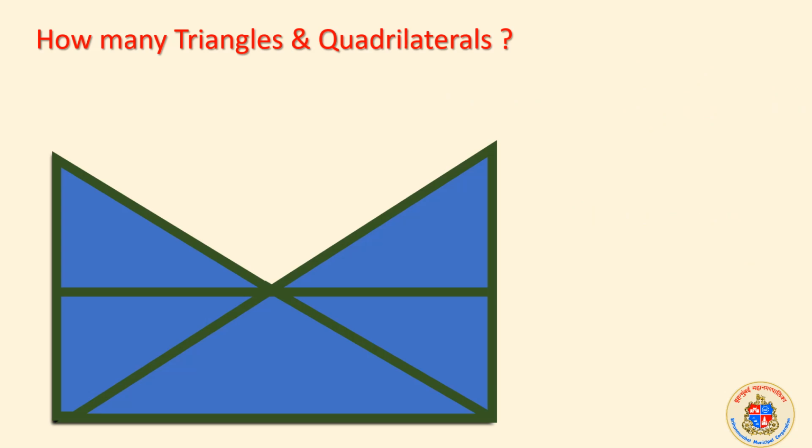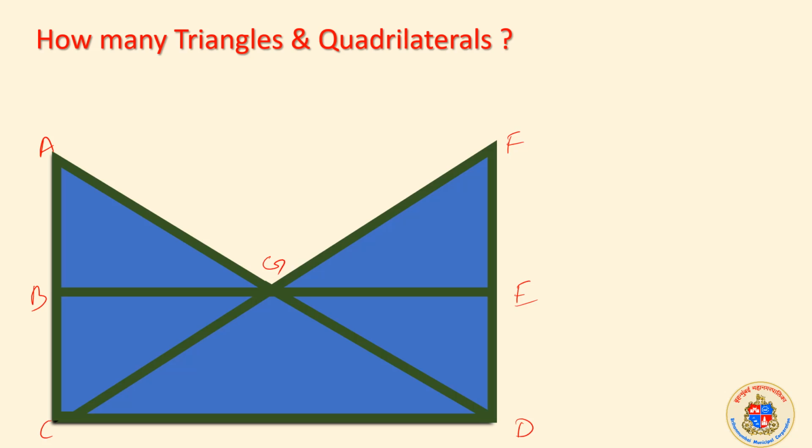Chalo. How many triangles and quadrilaterals? Both are asked. How many triangles and how many quadrilaterals? Chalo, we will start doing it. There is more than one way. First we will attempt triangles, because we started with a triangle. Let me name these points: A, B, C, D, E, F, G.